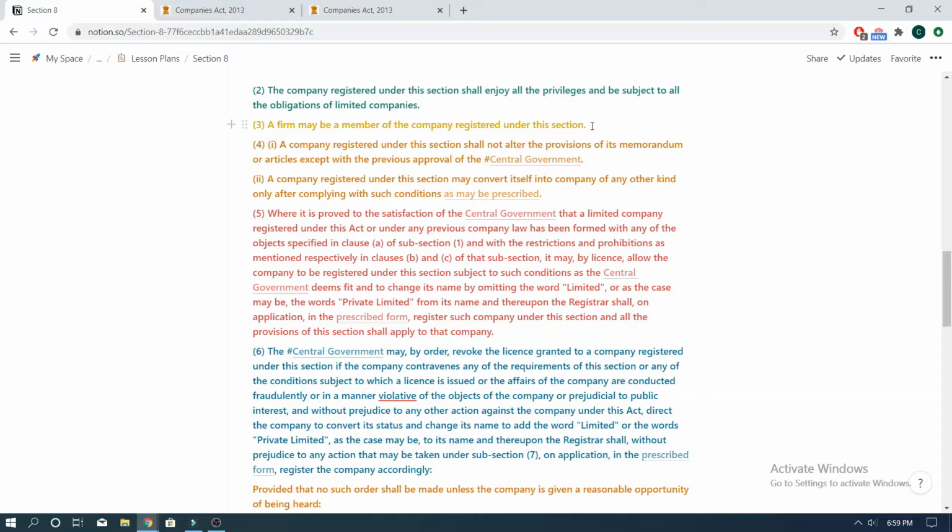Another important point to note over here is that the central government has delegated its powers and functions to the ROC. It is the ROC which will have the power to grant the license under Subsection 1 of Section 8.